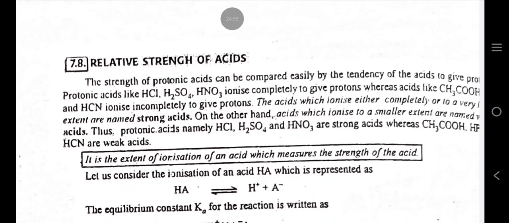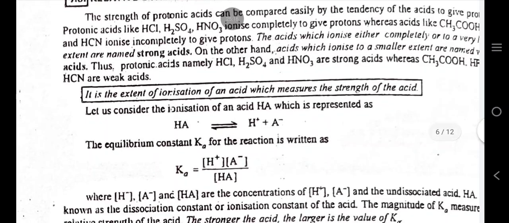Relative strength of acids. The strength of protonic acids can be compared easily by the tendency of the acids to give protons. Acids like HCl, H2SO4, HNO3 ionize completely to give protons, whereas acids like CH3COOH ionize only partially.